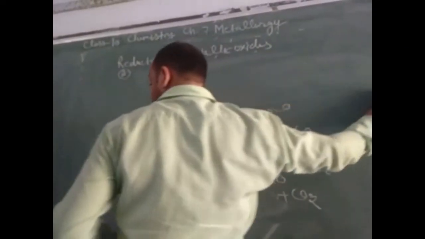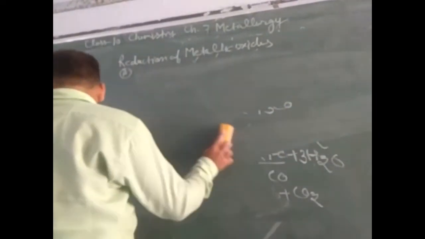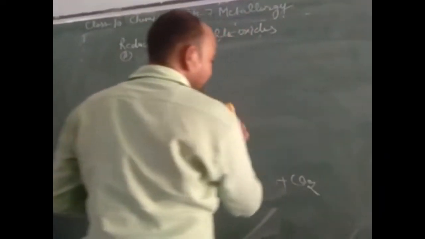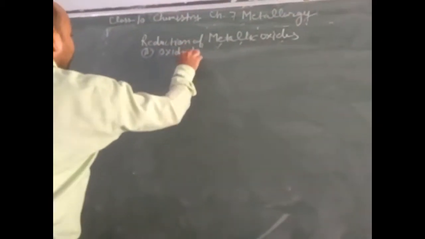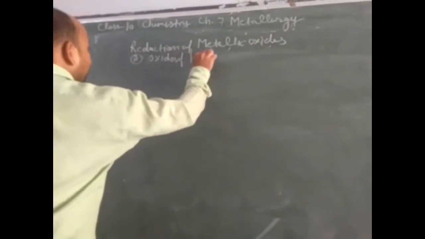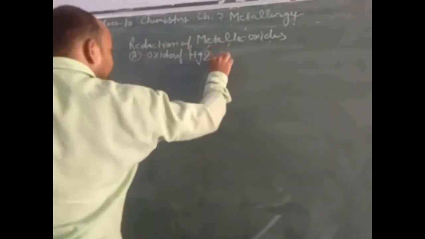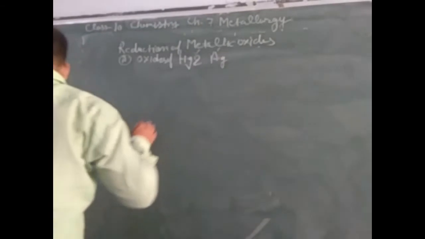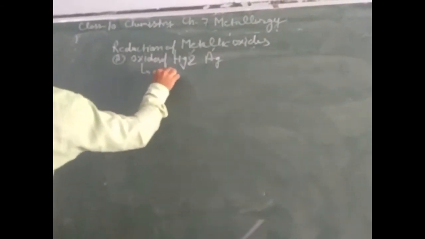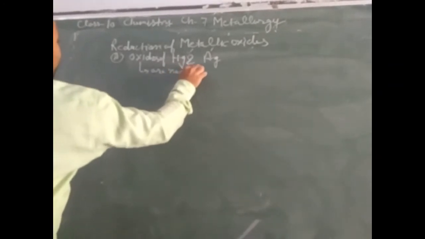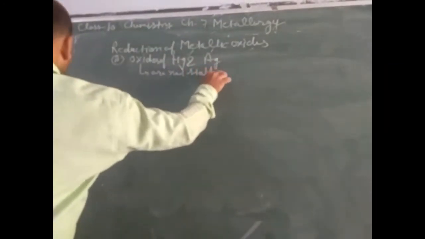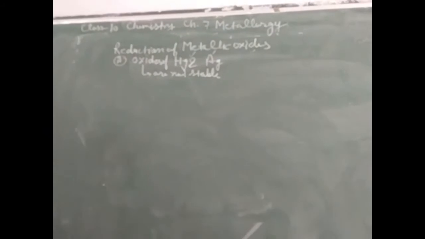Now dear students, we will take oxides of mercury and silver. Oxides of Hg, that is mercury, and Ag, silver, are not stable to heat.